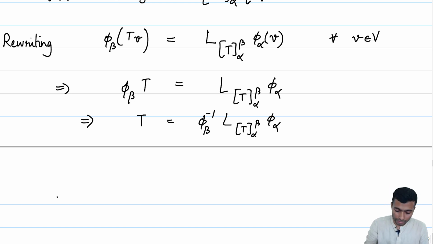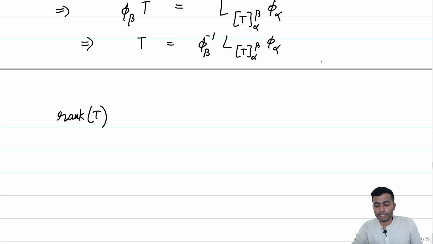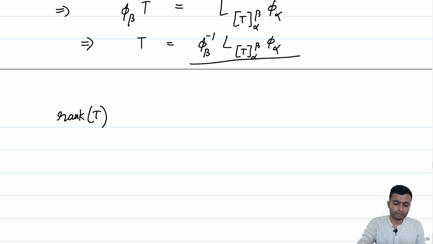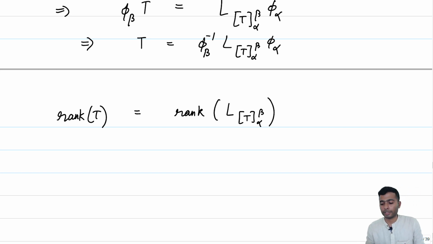But then what is the rank of T? The rank of T is the rank of the right-hand side. Since phi beta and phi alpha are both isomorphisms, they are invertible, and if you compose with invertible linear transformations, the rank is not changed.